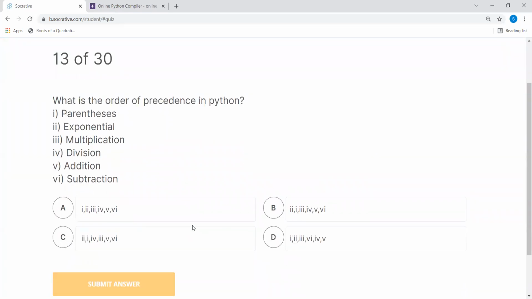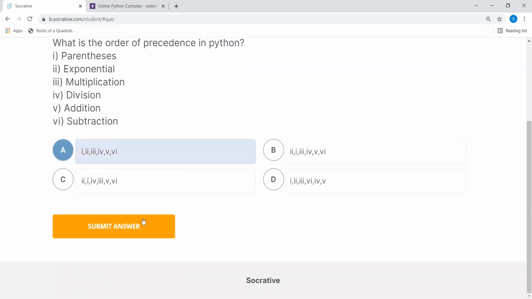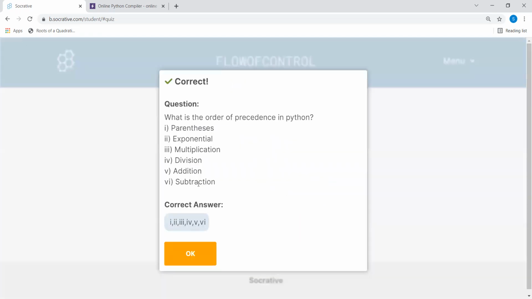Now we come to the order of precedence. Parentheses or the brackets are always the first one. So we can clearly see E and D are the possibilities. Obviously, second is the exponential, so this is okay. Multiplication and division can be considered okay, and then here we can see it is not division, it is subtraction. So A is the most suitable answer for this one.